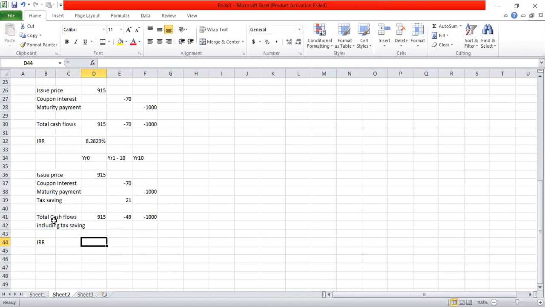So it's a positive cash flow. Then from year 2 to year 10, I will first take those 9 years. From year 2 to year 10 in the financial calculator, we have to enter minus 49. So I'm going to enter it now.